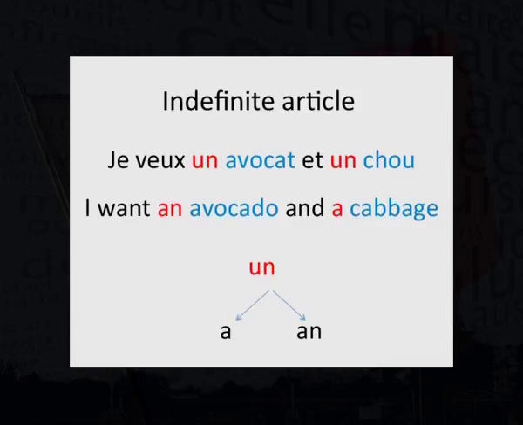Let me make a sentence with these words. Je veux un avocat et un chou. Let us now look at the English equivalents of this sentence. I want an avocado and a cabbage. When we compare these two sentences, we find that the words a and an are equivalent to the word un in French.